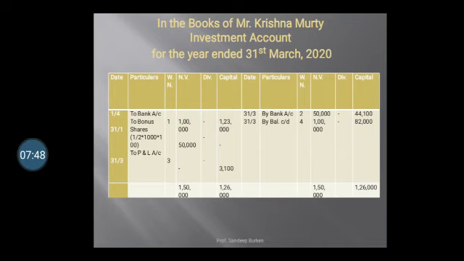In this way we have closed the investment account. We have calculated the balance, cost or market price, whichever is lower as per Accounting Standard 13, and we have considered 82,000. In this way we have completed the investment account in shares. In this problem, dividend transaction is not given. Therefore, in the interest column or income column or dividend column, we have not recorded anything.